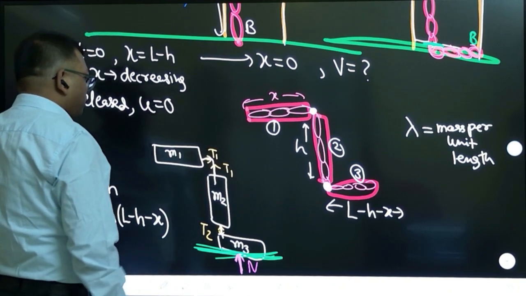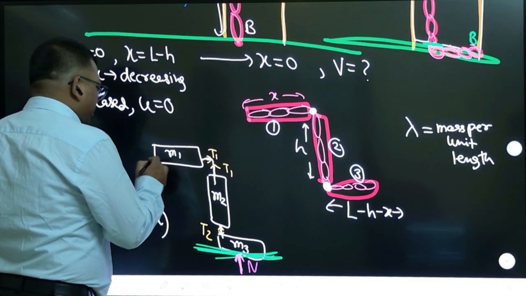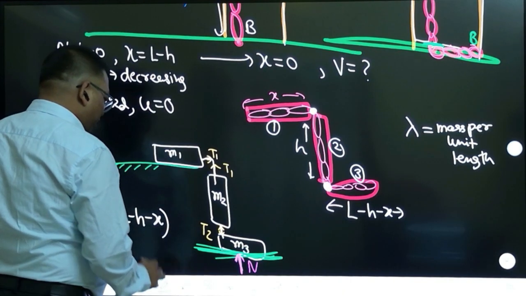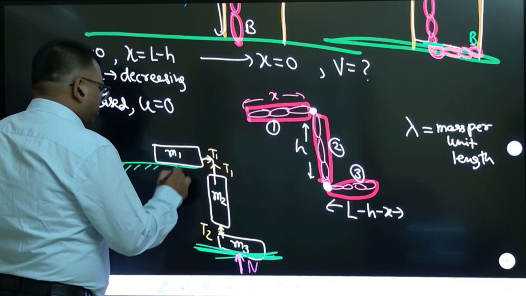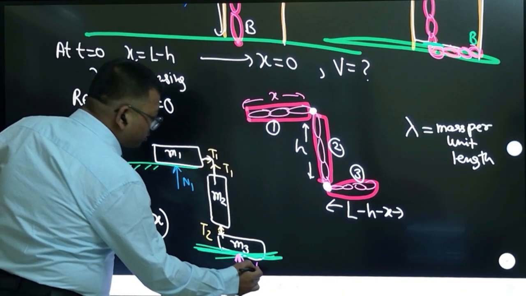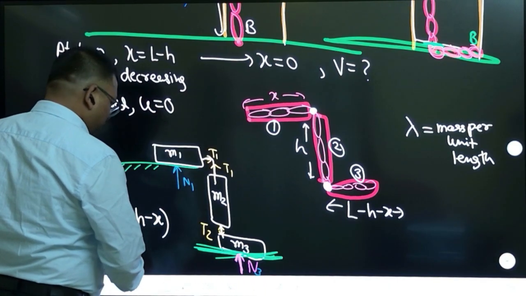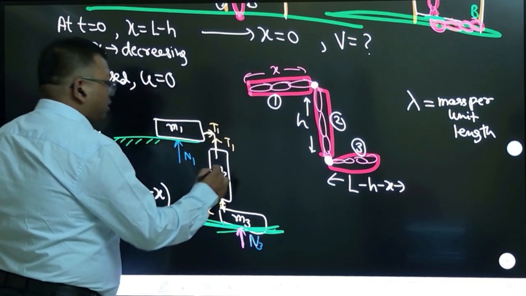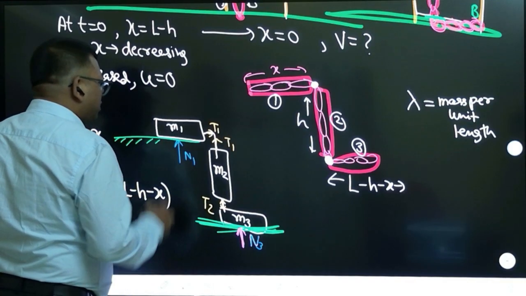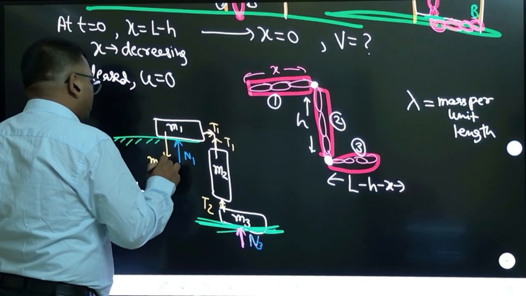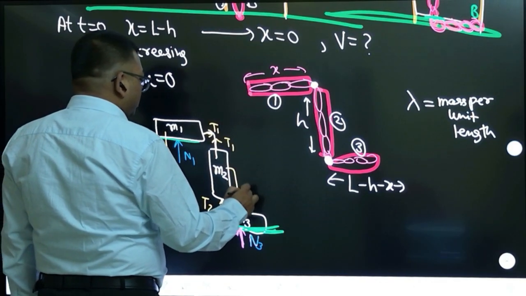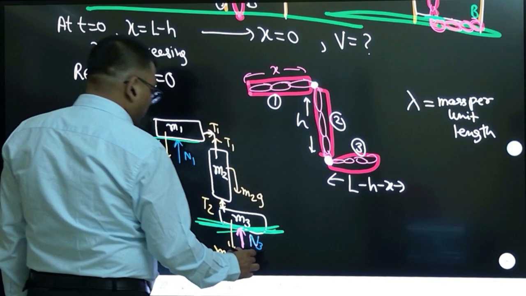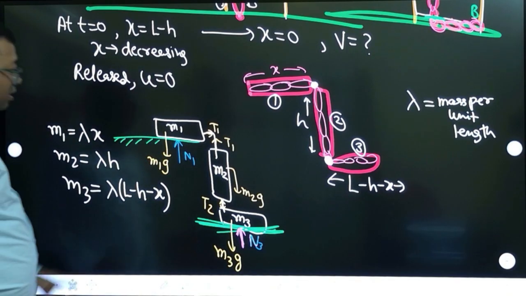And what forces will be acting? Also note that this is on the horizontal surface of this inclined plane, so here also there will be some normal. Let us call this normal N1. This normal, let us call N3 because it is acting on the third part. Now, what other forces are acting on each body? Its weight m1g will be acting. Friction is not there. Here, weight m2g will be acting down. Here, weight m3g will be acting down. These are the things happening. Clear? This is the free body diagram.